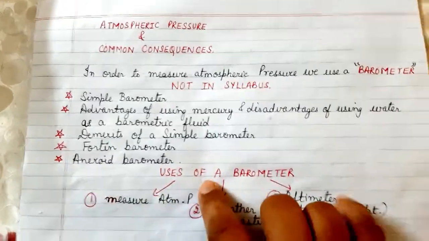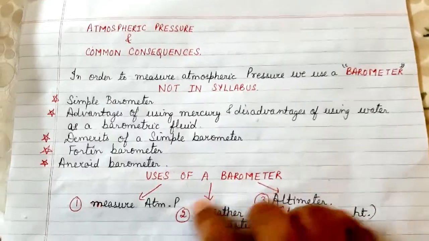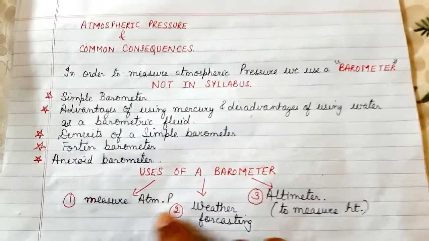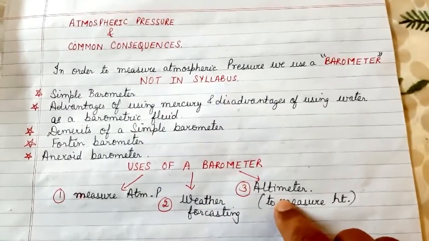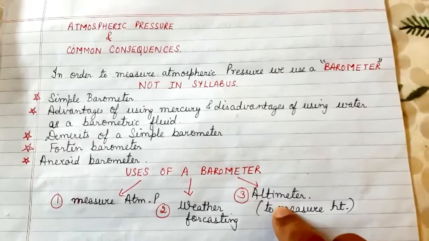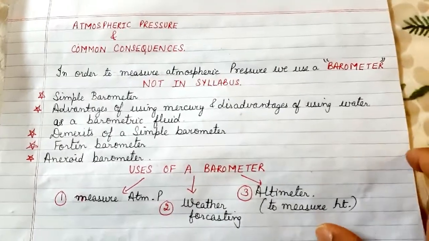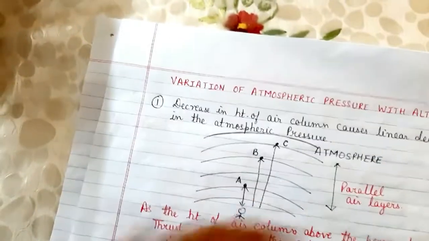Okay, so let us start with what are the uses of a barometer. A barometer can be used to measure the atmospheric pressure of a place. It is used for weather forecasting, and it is also used as an altimeter. What is an altimeter, children? It is a device which is used to measure the height of a particular place. Okay, now let us pick up one by one the different uses, and I'll explain it to you.